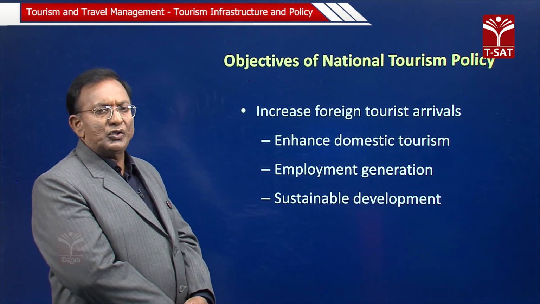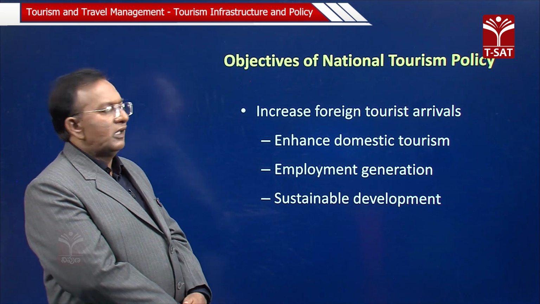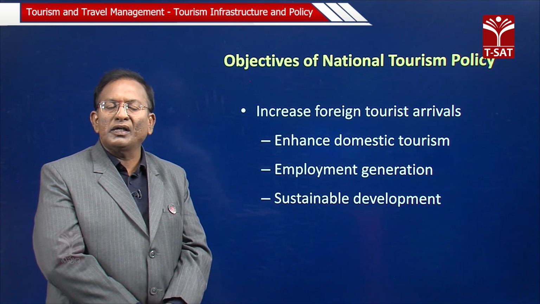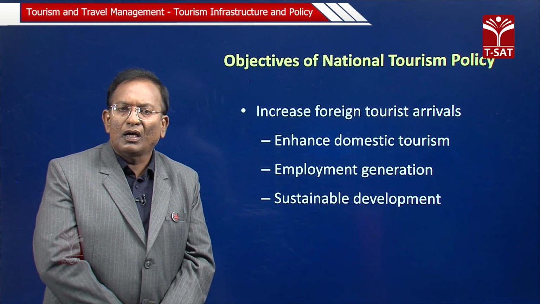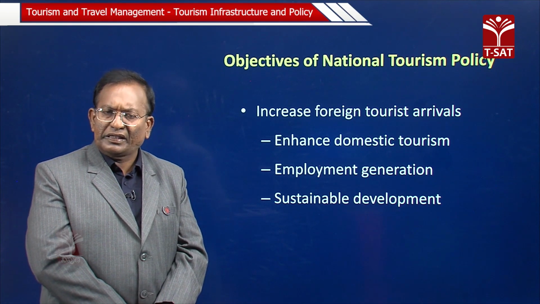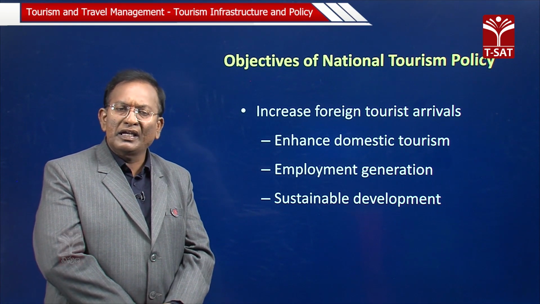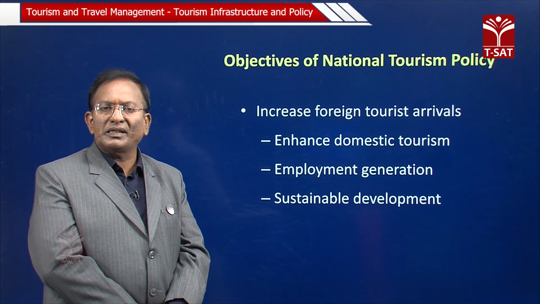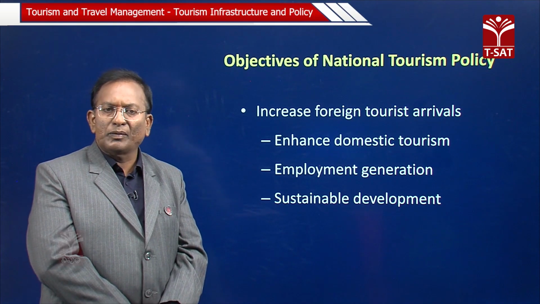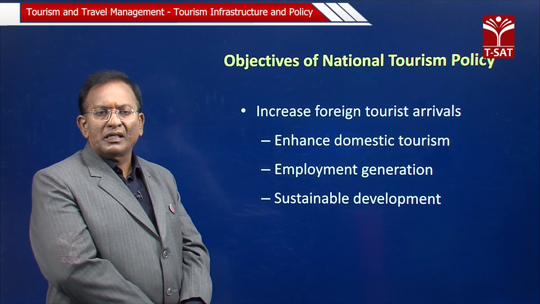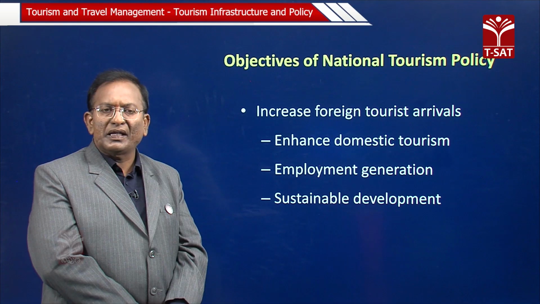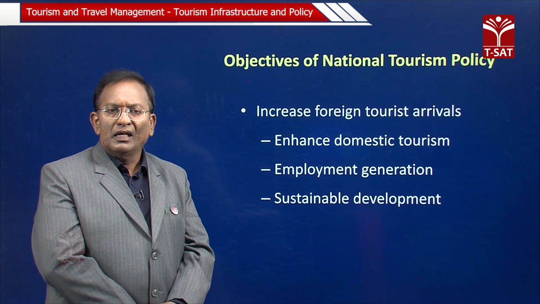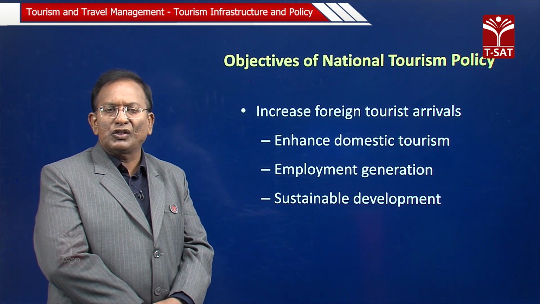So, the main objective of this national tourism policy is to increase foreign tourist arrivals. That is very important. Inbound and outbound tourists have drastically increased due to the international airport, and they also enhance domestic tourism, because Begumpet and some other places are coming up with airways, making movement very fast.